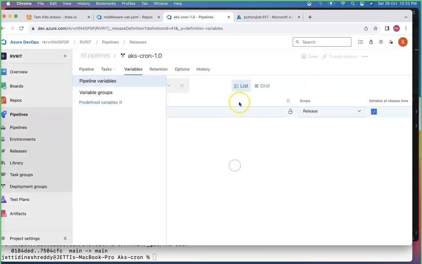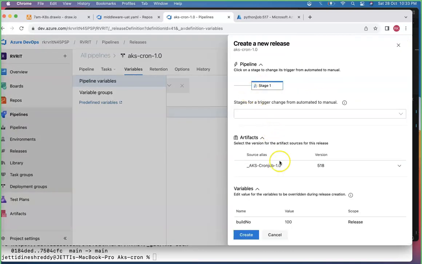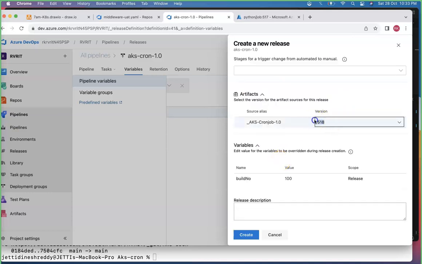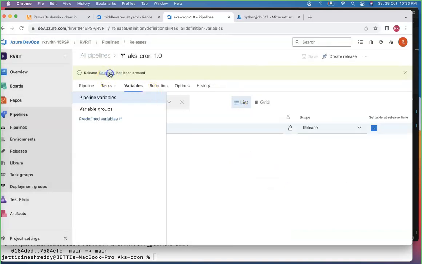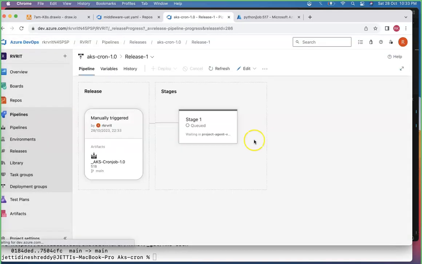How to do that? Once you save this one, create a release. There it is asking, see, your current build number is 518, but actually the build number you are using is 100. Please replace that one with this and create. So now you are deploying a cron job into the Kubernetes cluster.